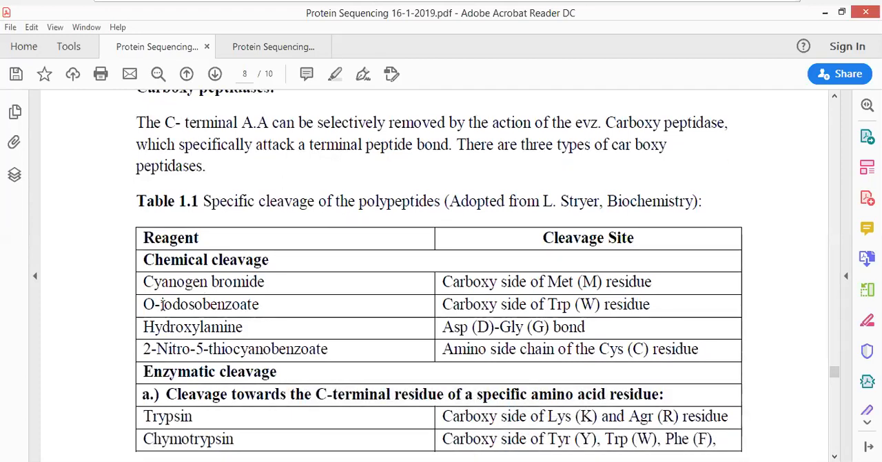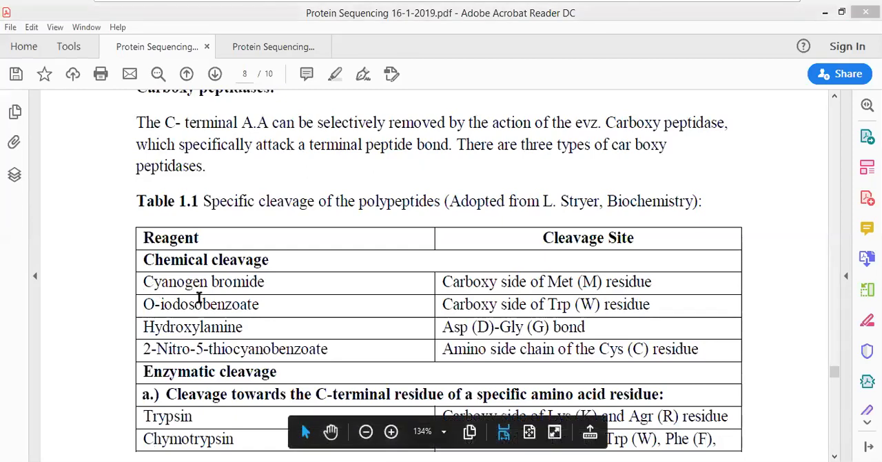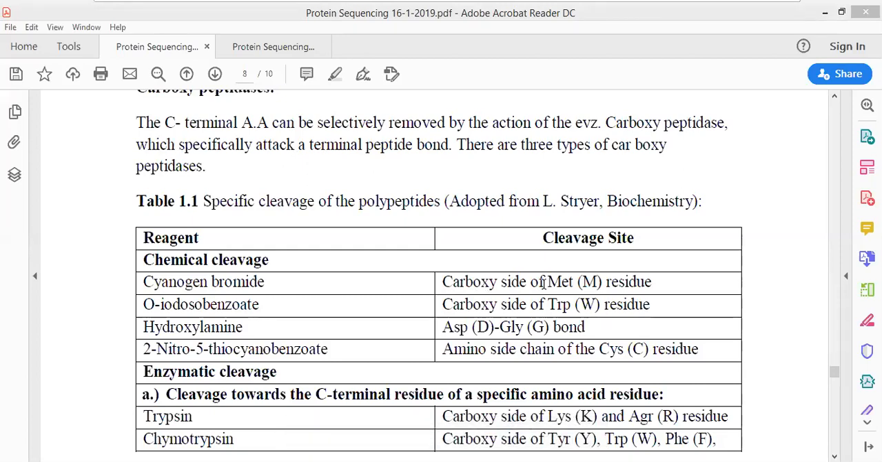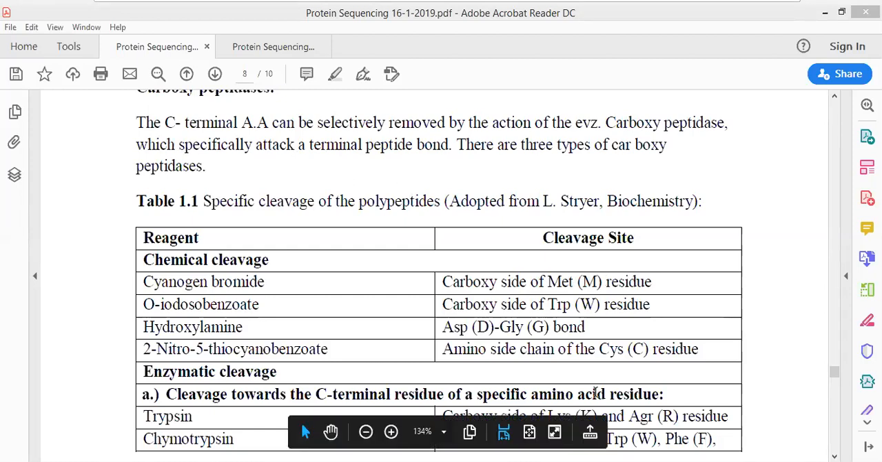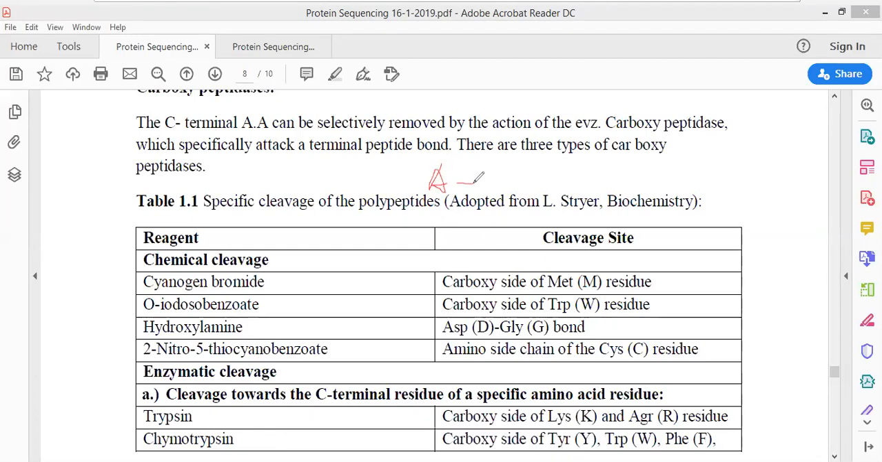For example, in the case of chemical cleavage, you can look at cyanogen bromide, CNBr. CNBr is always going to break the peptide bond on the carboxy terminus of methionine residue. Now, supposing there is a polypeptide chain. I am drawing a polypeptide chain: alanine, glycine, valine, methionine, cysteine, tyrosine. There is an N terminus and there is a C terminus.